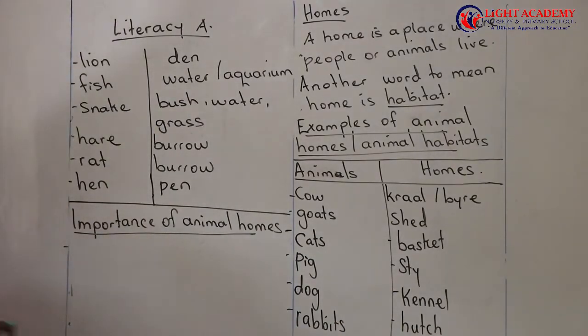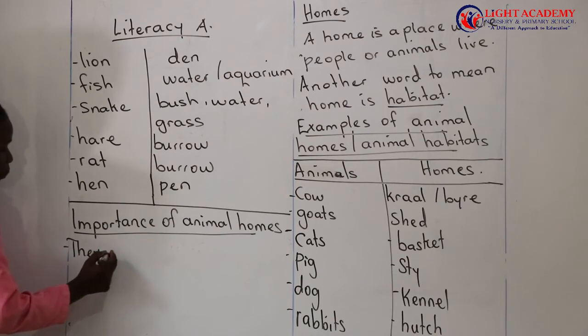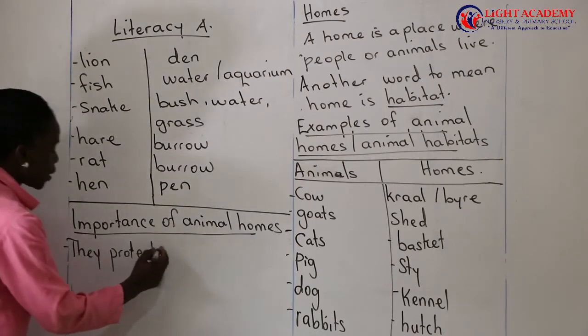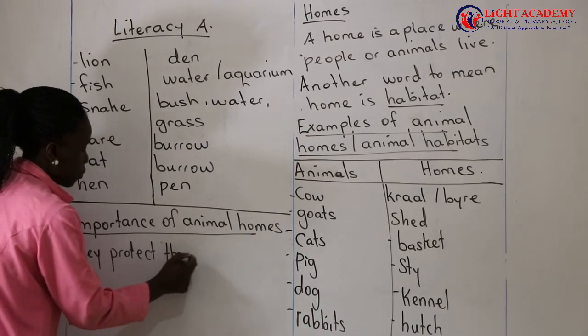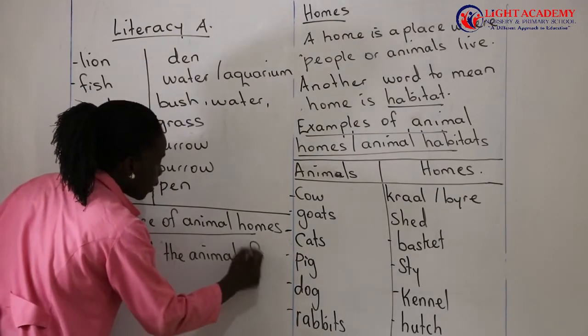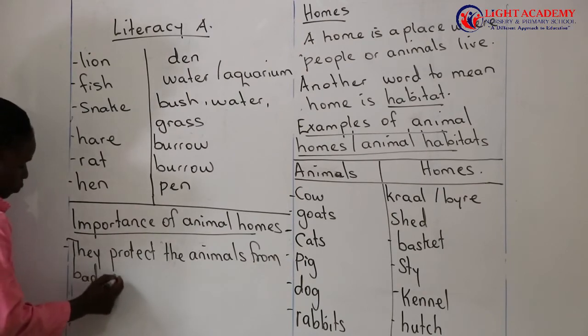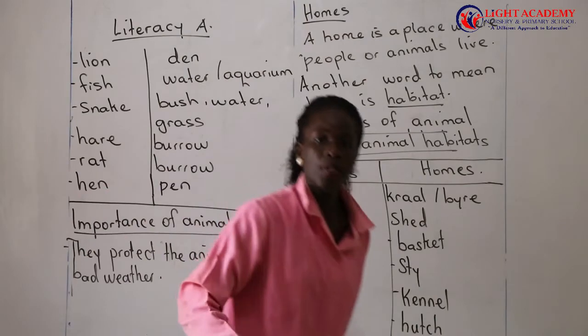One, we can say that animal homes protect the animals from bad weather. Like which bad weather?